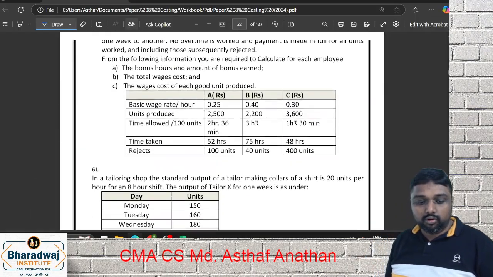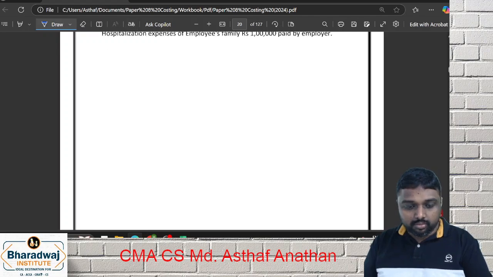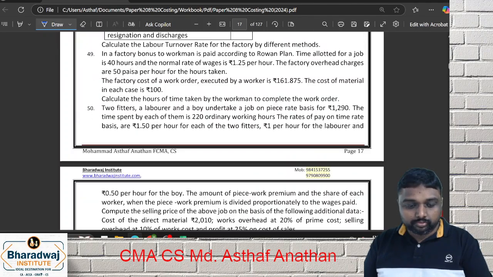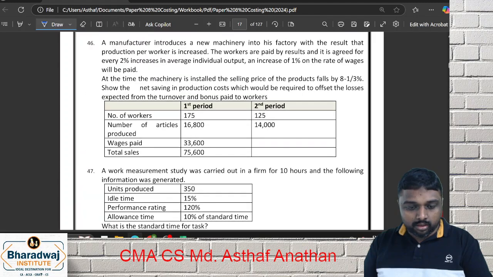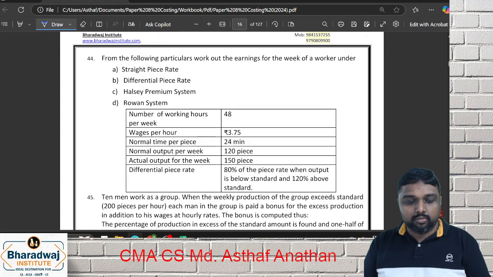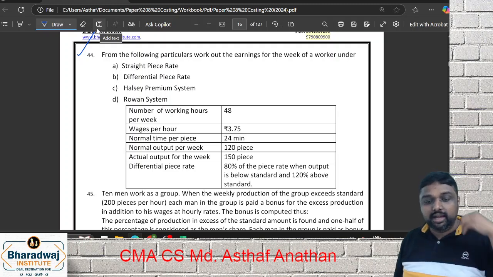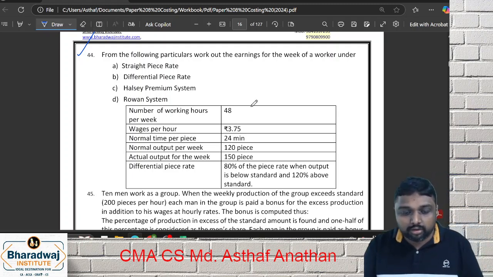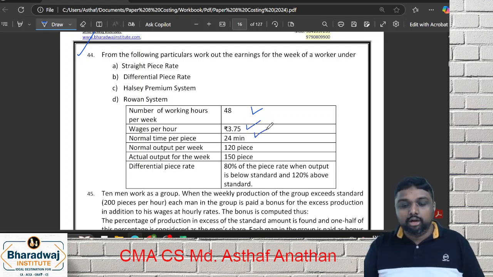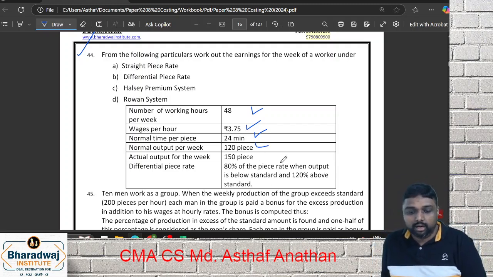Next, if you go for a formula based question, just like an essay model question, we'll complete this essay model, then we'll go for another. See, this is another model, question 44. From the following particulars, work out the earnings for a week under straight piece rate, differential piece rate, Halsey, and Rowan. They said the number of working hours per week is 48. Wage per hour is 3.75. Normal time is 24 minutes. Normal output per week is 120. Actual output is 150.